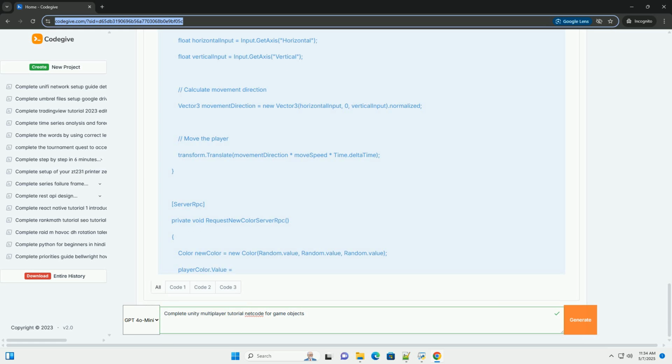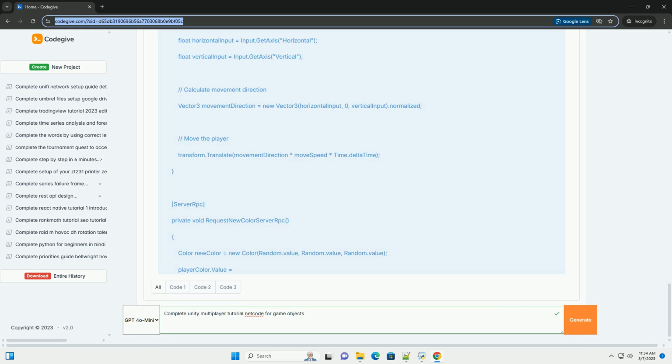Explanation. MoveToNewPositionServerRpc is a server RPC that is called when the user presses space. This will generate a new position on the server and call the TeleportClientRpc. TeleportClientRpc(Vector3 position) is a client RPC that is called with the given position. It will set the current player position to be the given position.